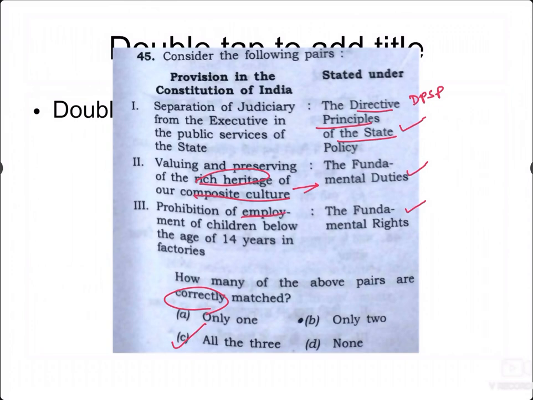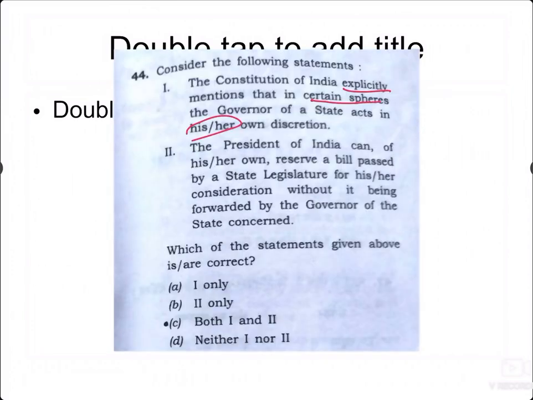The next question is: consider the following statements where the Constitution of India explicitly mentions that in certain spheres the governor of a state acts in his or her own discretion. That's what they say. This is explained by Article 163, which is the Council of Ministers to aid the governor.